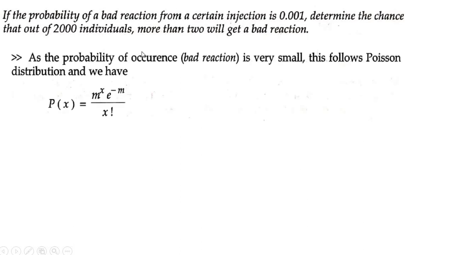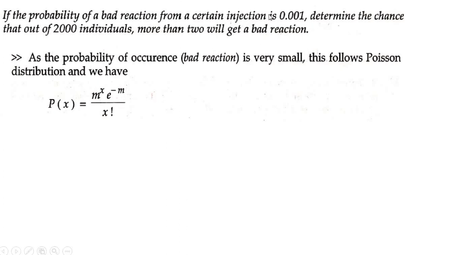Whereas in a binomial distribution, the value of probability will be very large and the value of n will be extremely small. So what you have here, the probability value is small, right? The value of p is very small and the value of n is very large here. So you have to apply a Poisson distribution. What is given here: the probability of a bad reaction from a certain injection is 0.001. So p is given to you, and as the probability of occurrence is very small, this follows a Poisson distribution, and we have P of x is equal to m to the power x into e to the power minus m by x factorial.